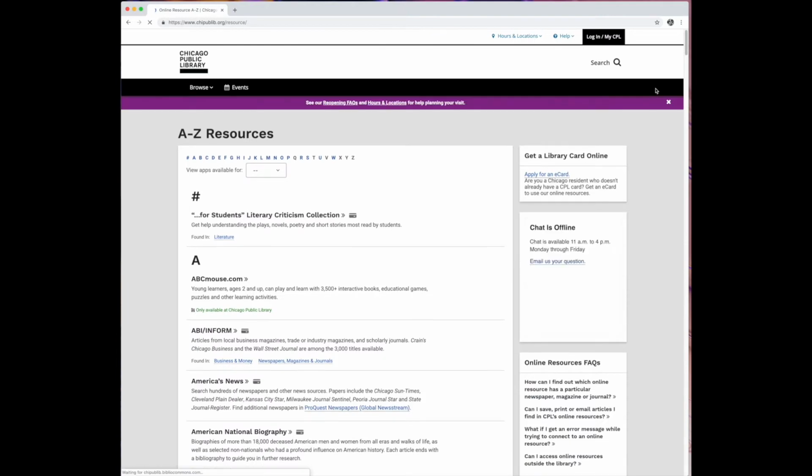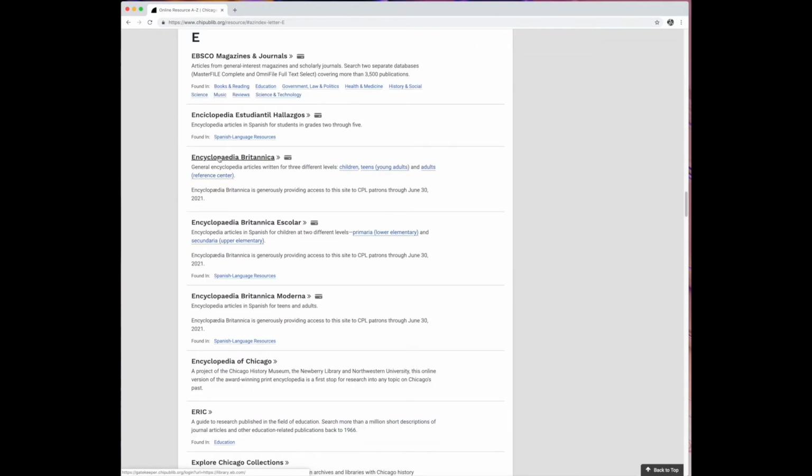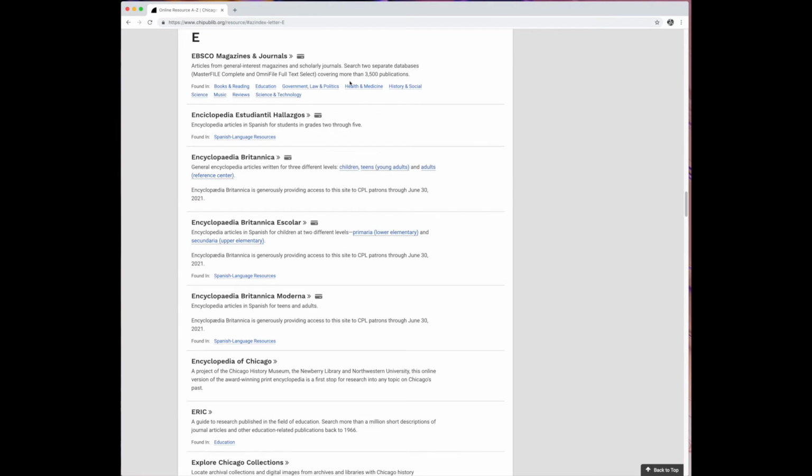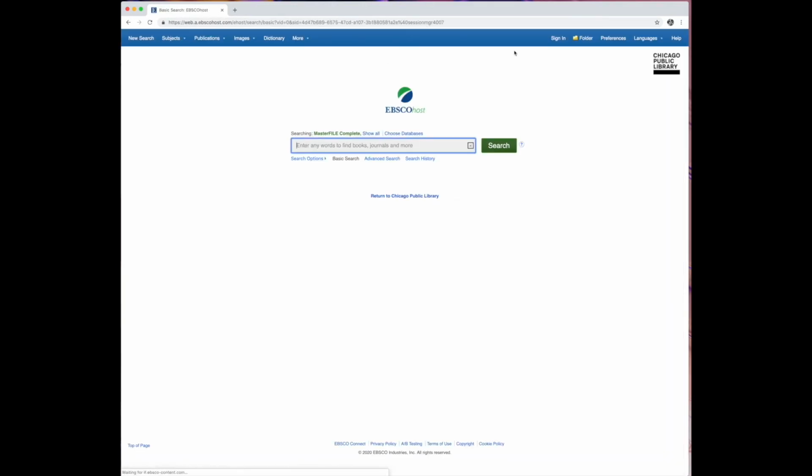Once again, we'll click on A to Z Resources and scroll down this time to E for EBSCOhost. With few exceptions, EBSCO will always be a good choice for conducting that next level of research. EBSCO is an extremely user-friendly engine for searching all sorts of sources of information, many of which are peer-reviewed. The subjects of the sources range from art and English to social studies to history to math and science, and pretty much anything you can think of related to what you might be learning in school. So let's click on EBSCO and start diving into specific research, good results, and some really neat tools that can help you out when you're writing your papers.